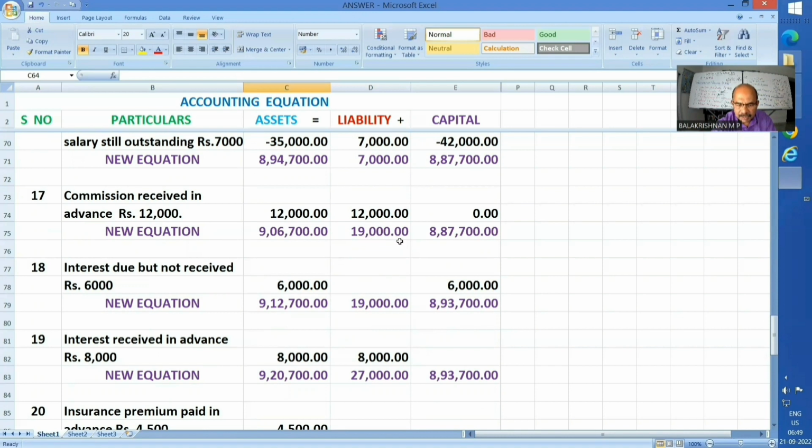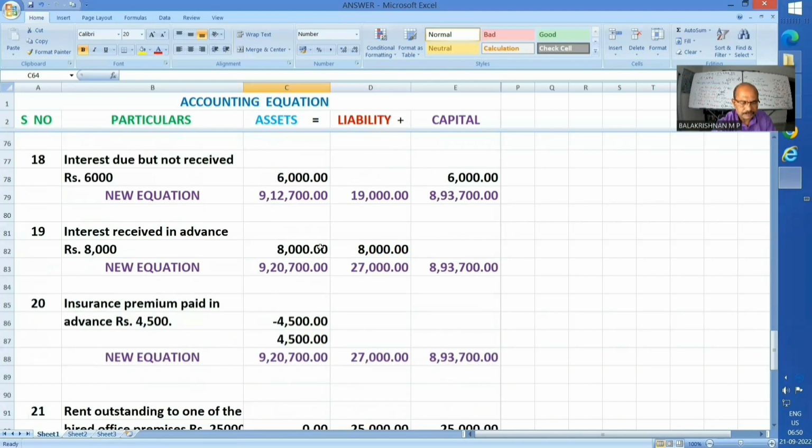Liability has become 19,000. Physical inflow, money, 12,000. Assets were added. It has become 9,06,700. So the new equation, 19,000 plus 8,87,700 is nothing but 9,06,700. Equation is well taken care of.